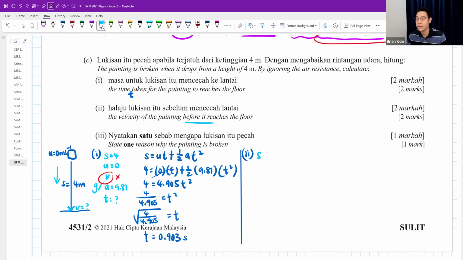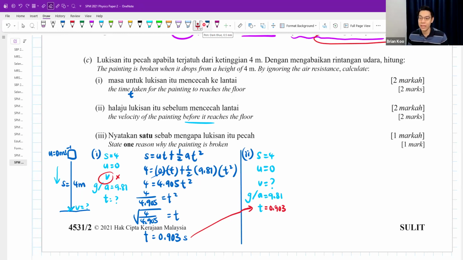That's the fastest speed. Again, it is a SUVAT, but this time I want to find the V. The S I know is 4, U is 0, A is 9.81. Again, you can call it G also can. And then the T also you know. You found out that it was this, right? So sometimes in this kind of case, there's too many formulas that you can use, because all the info you have, right?